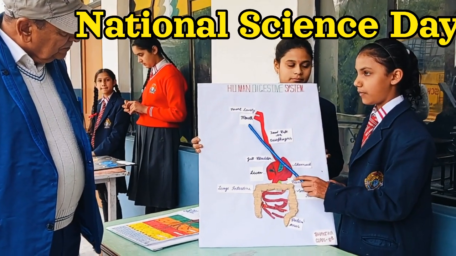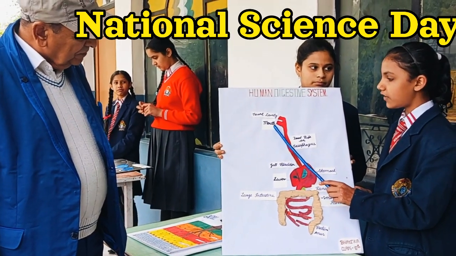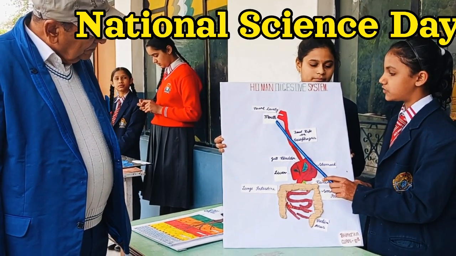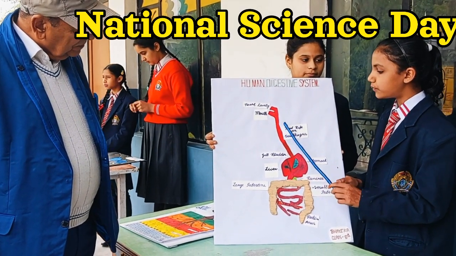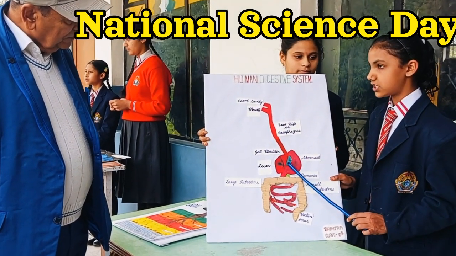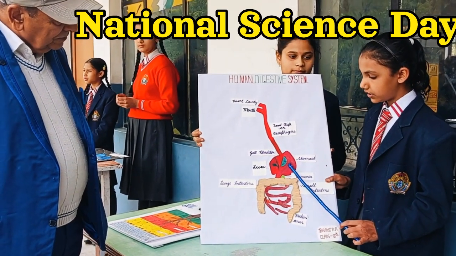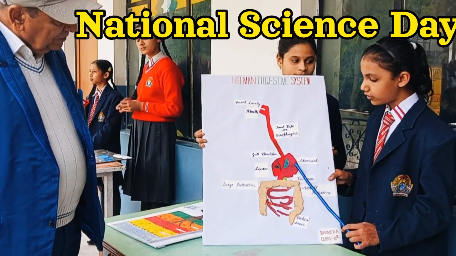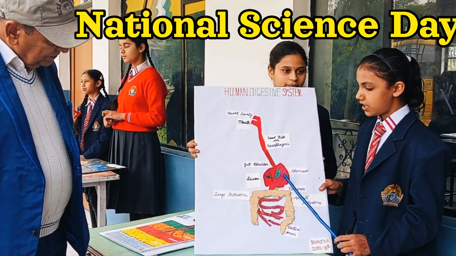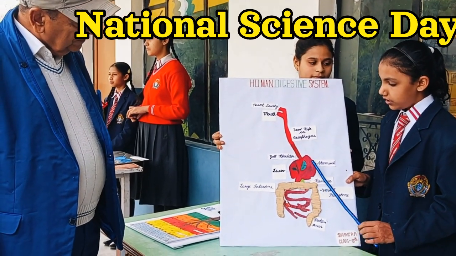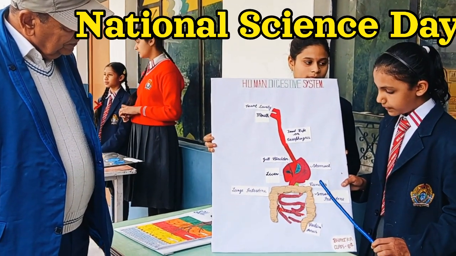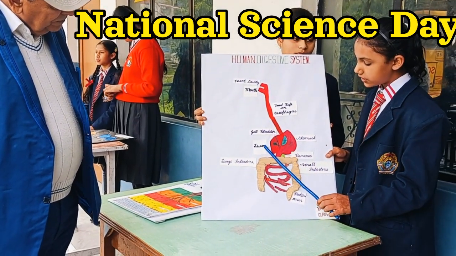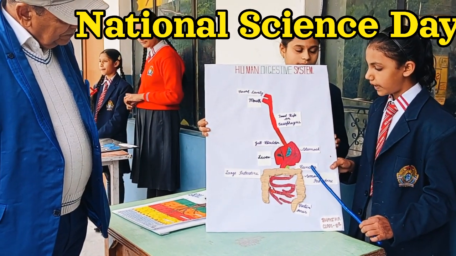Digestion begins in the mouth. When food is taken in, saliva is produced by the salivary glands which makes the food moist. Then the food passes through the food pipe into the stomach. The inner lining of the stomach secretes mucus, hydrochloric acid, and digestive juices. Then the liver and the pancreas secrete juices. The liver secretes bile juice and the pancreas secretes pancreatic juice.